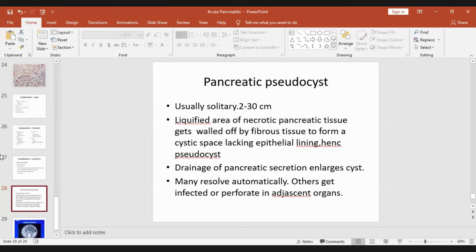So I have finished acute pancreatitis, and the whole GIT is finished. So there is no more lecture in GIT. You can ask any question about acute pancreatitis or anything else.